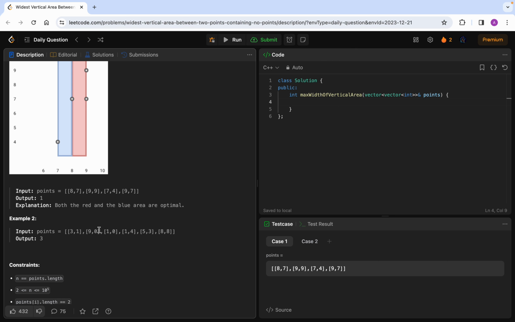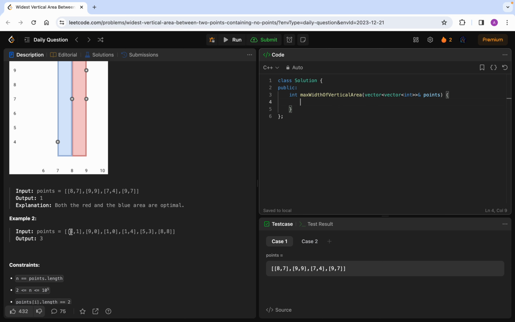So guys, the basic approach, the brute force approach, will also work here. We can sort the array on the basis of the x-axis, that is the 0th index element. Then all the points will be sorted according to the x element, and no two consecutive points will have a point between them. We can directly take the difference of adjacent points and find the maximum of it.